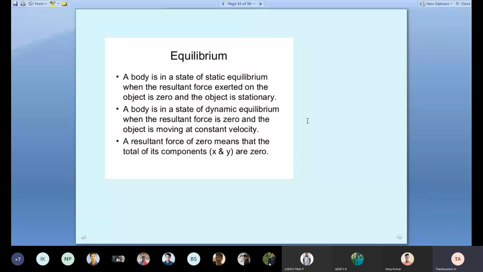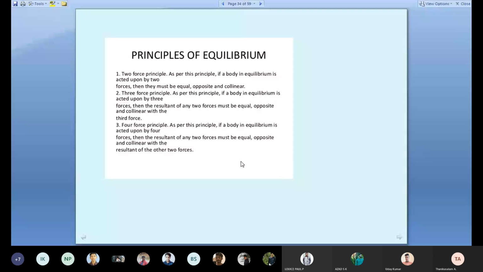The body is in a state of dynamic equilibrium when the resultant force is zero and the object moves with constant velocity. The fan also rotates, and when rotating, an opposite force also acts, which is why it is balanced. Mathematically, the horizontal component Fx equals 0 and Fy equals 0. Then the principles of equilibrium: 2 force principle, 3 force principle, 4 force principle. Suppose I am pulling one body, we are 2 persons.